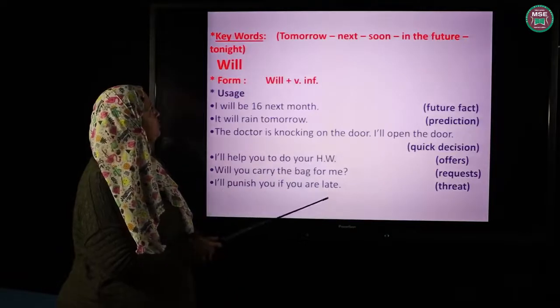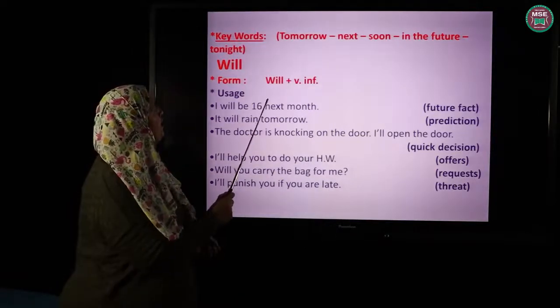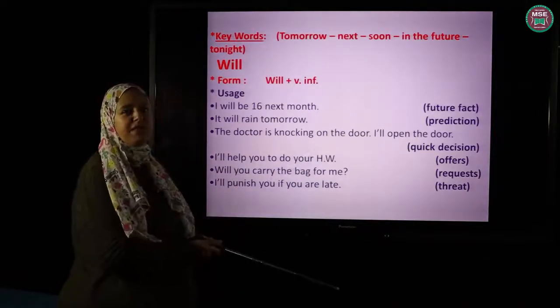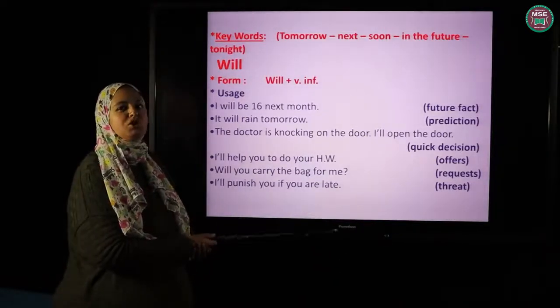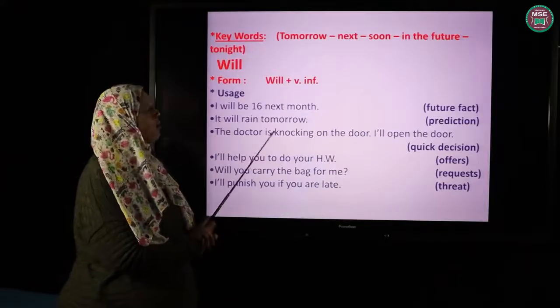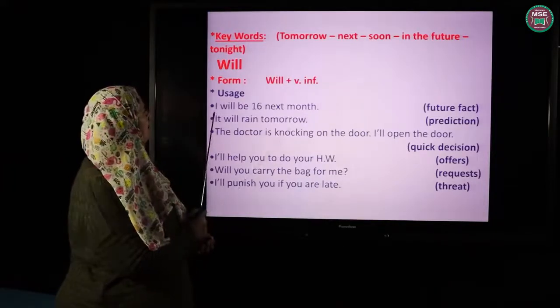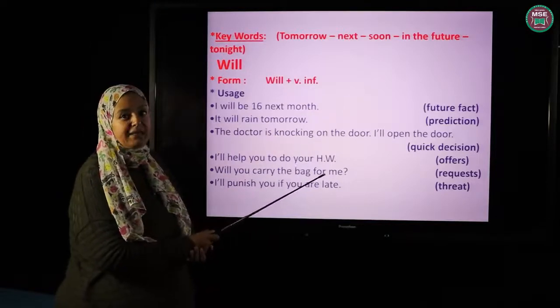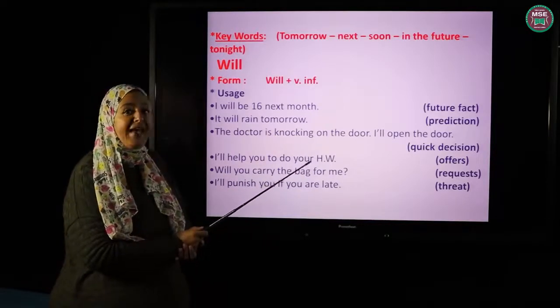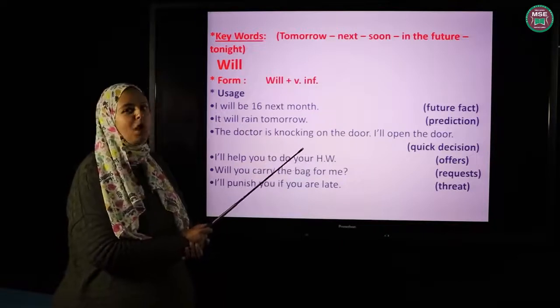How do you form future using will? Will plus verb in the infinitive. For example, I will study, she will travel, they will watch, and so on. When do I use will? I will be 16 next month. So this is a future fact. When I talk about a future fact, I use will and not going to.